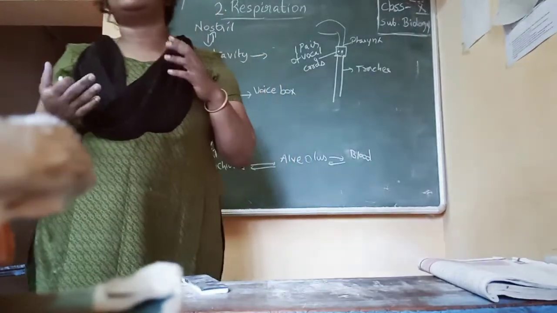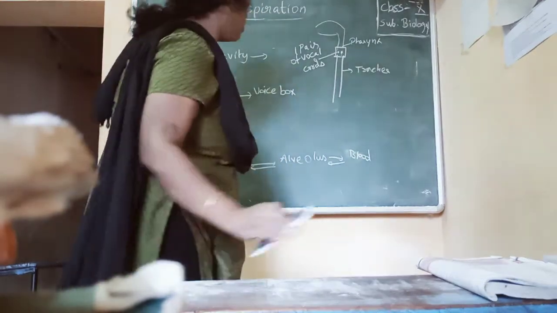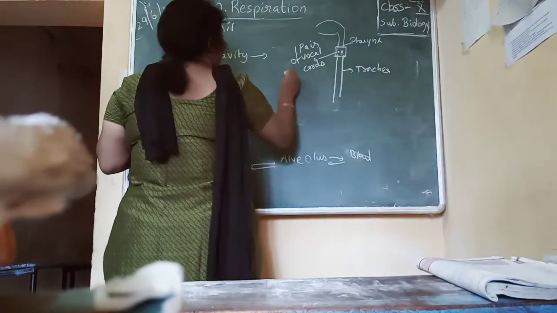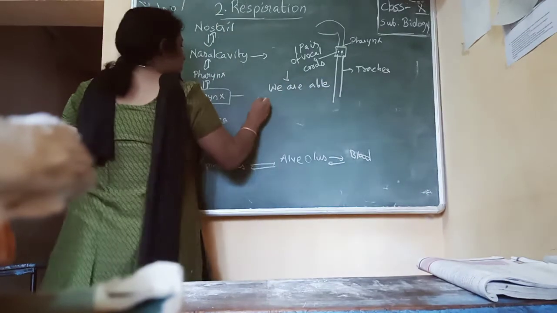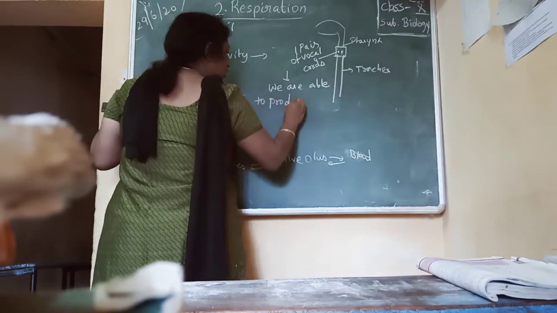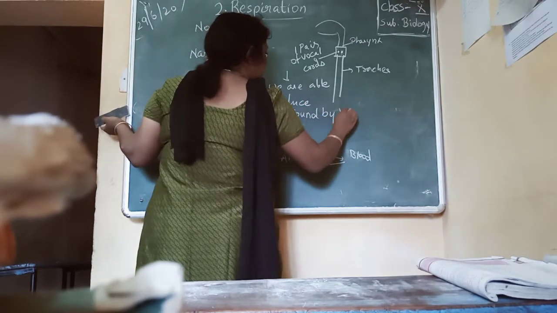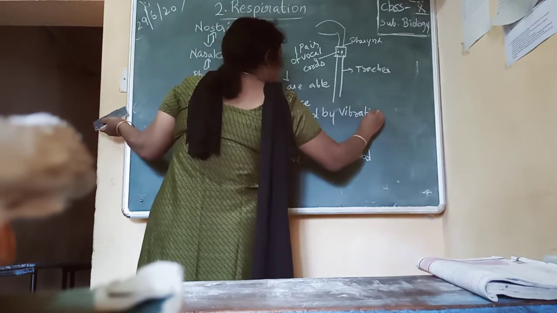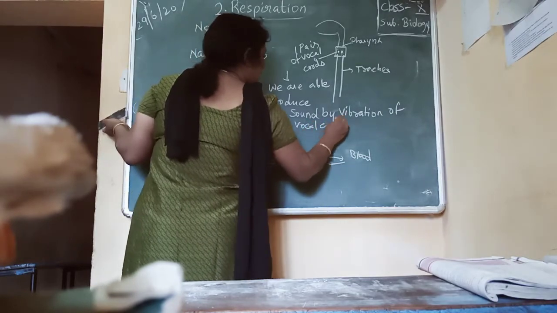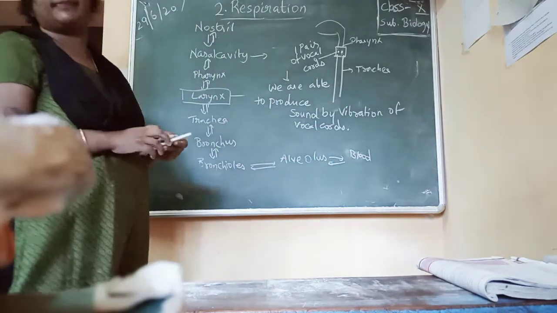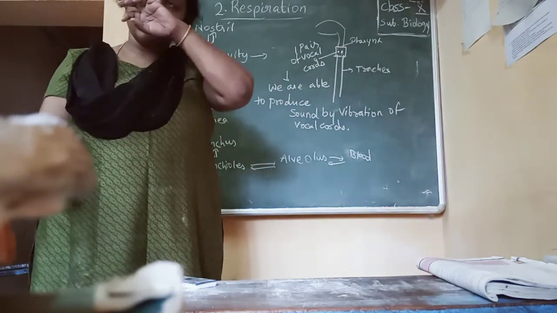We are able to talk, or produce sound, by vibration of the vocal cords present on the larynx. So by vibration of vocal cords you are able to produce sound.